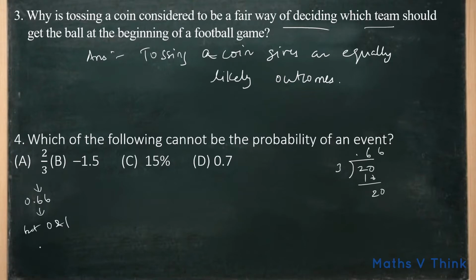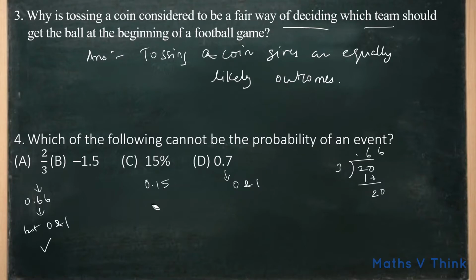So this can be a probability of an event. Same way 15 percentage is nothing but 0.15. This is also between 0 and 1. This can also be a probability of an event. And here 0.7 is also between 0 and 1. So this can also be a probability of an event.